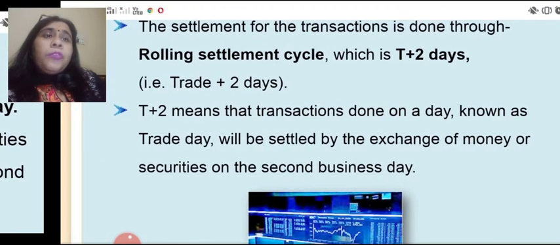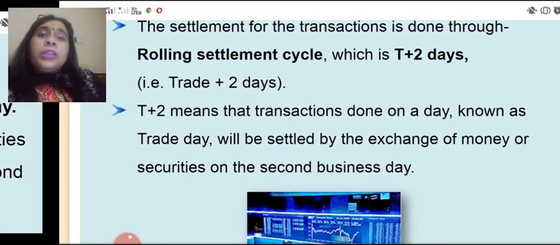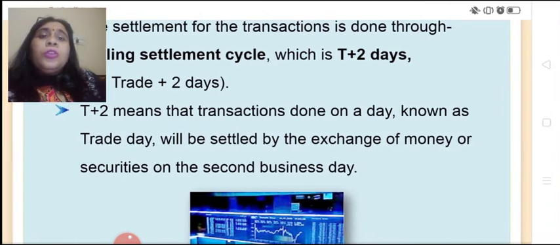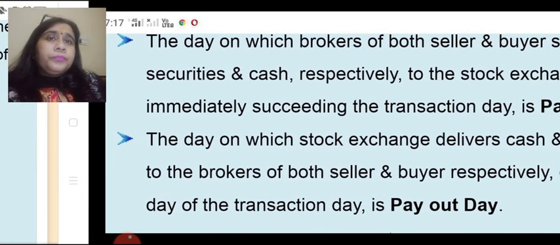The settlement of the transaction is done through the rolling settlement cycle, which is done within 2 days, and that is why it's known as the T+2 rolling system, because this trading procedure is done within 2 days. Trade plus 2 days. T+2 means that a transaction done on a day known as the trade day will be settled by the exchange of money or securities on the second business day.